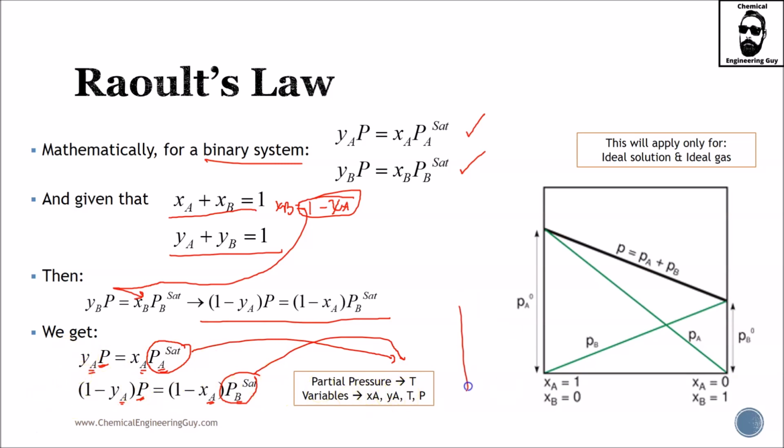And it's great because we can now relate composition of A in the liquid versus composition in the vapor phase of A. If we fix pressure, which we typically do, pressure will always be 1 atmosphere, or typically 1 atmosphere. We have now pressure and XA fixed. We can now get vapor composition of A and temperature.